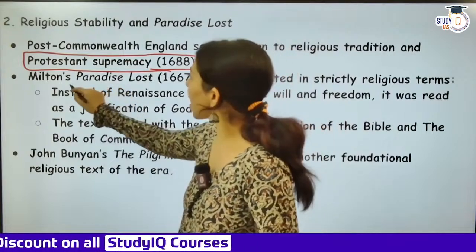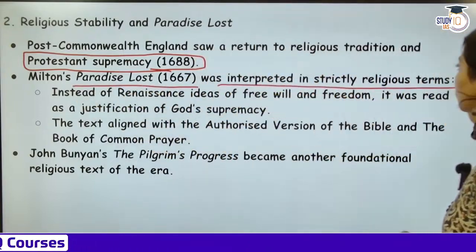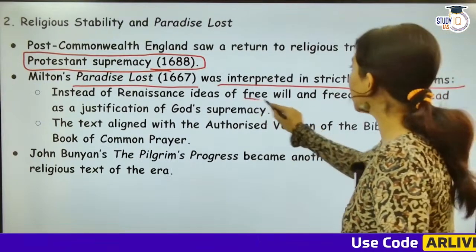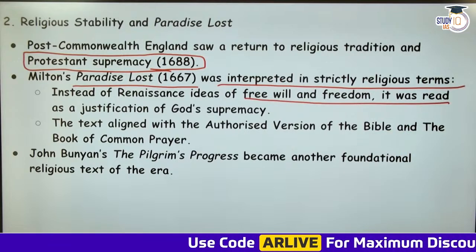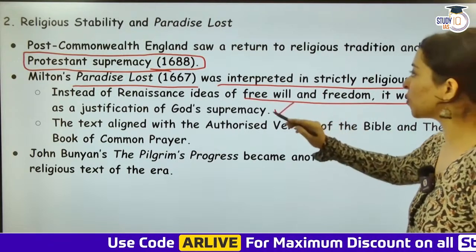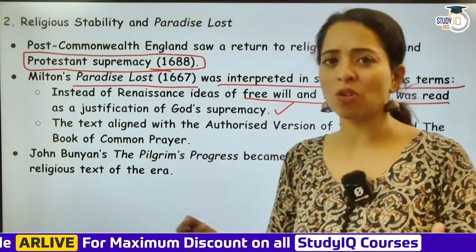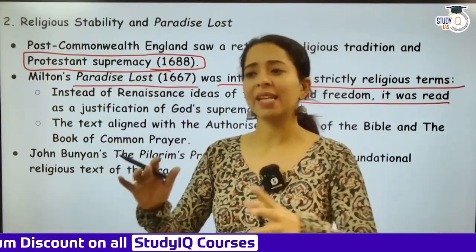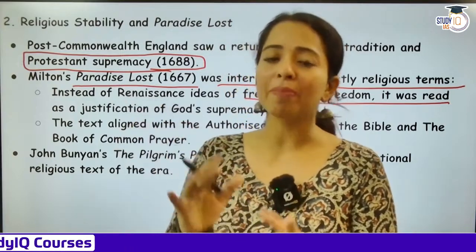So Milton's Paradise Lost, which came out in 1667, was interpreted in strictly religious terms. Instead of the Renaissance idea of free will and freedom, it was read as a justification of God's supremacy. Okay, so it was read that Paradise Lost is a simple biblical story, that God was the one to send Adam and Eve on this earth, and how Adam and Eve were corrupted by Satan.